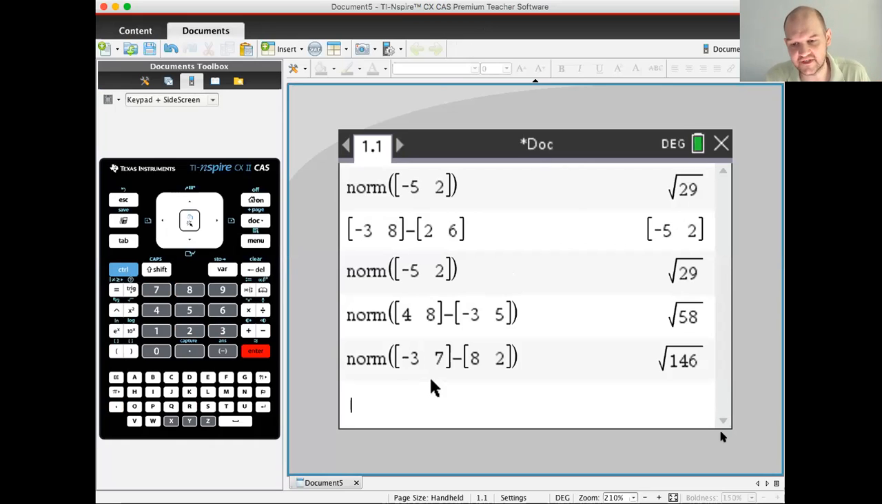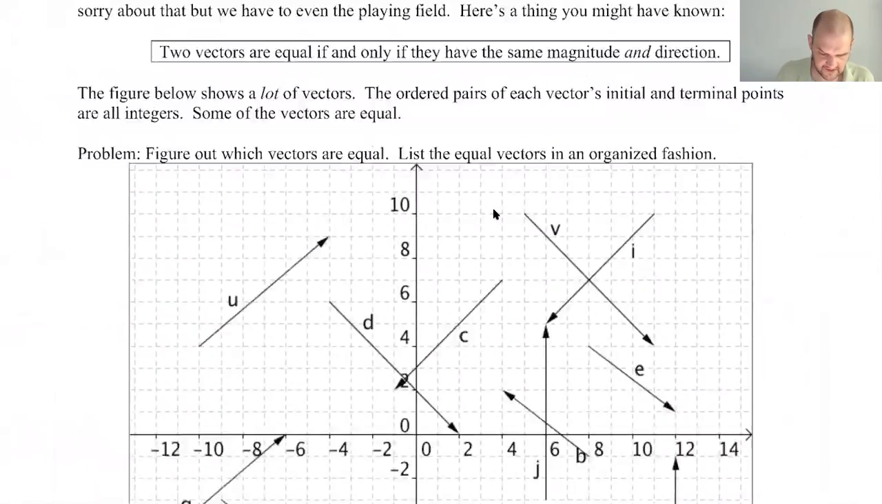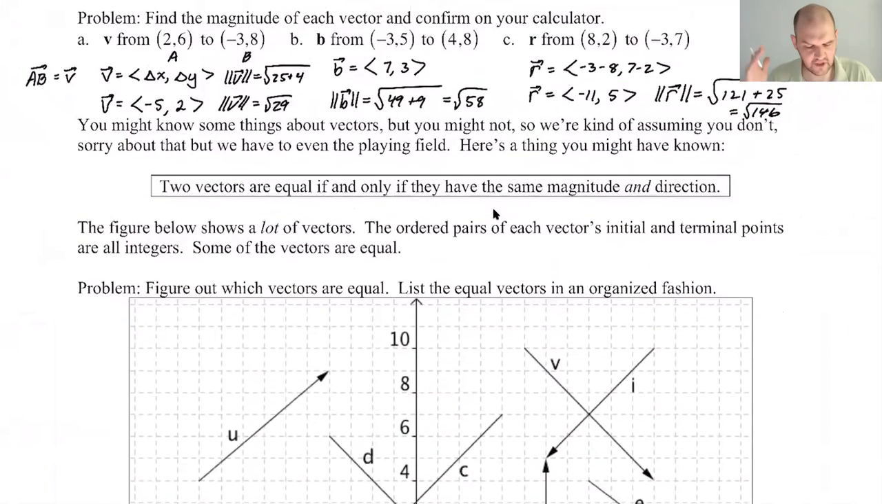You need to know how to do things on the calculator, no question about it. So let's just do the rest of this page, because I think it's not really that long. All right, by definition, two vectors are equal if and only if, is a big deal. Two vectors are equal if and only if they have the same magnitude and direction.